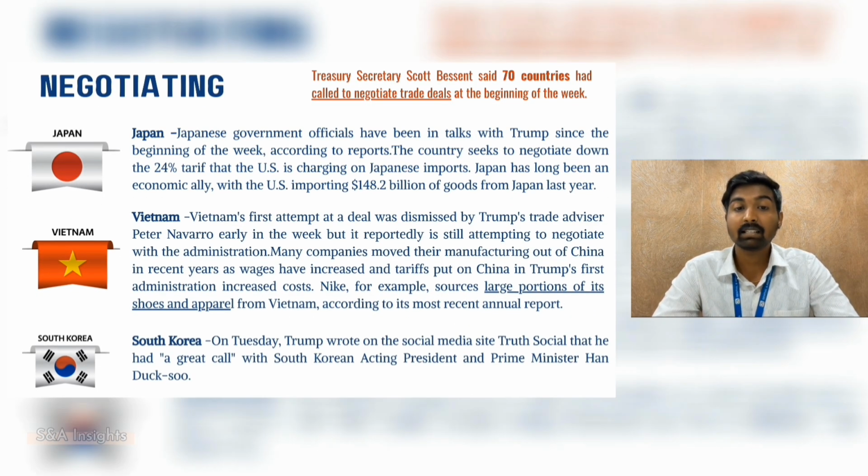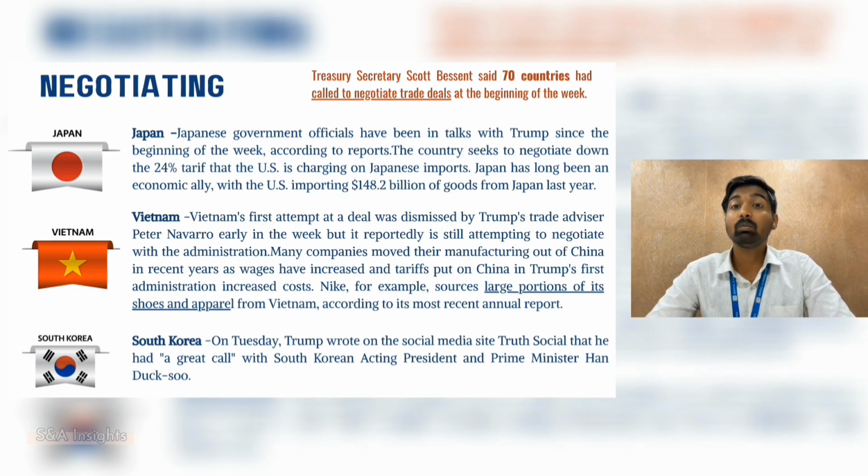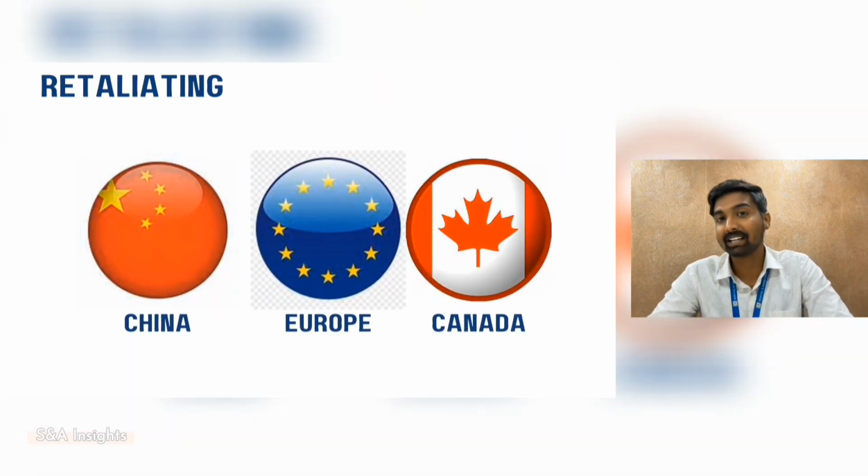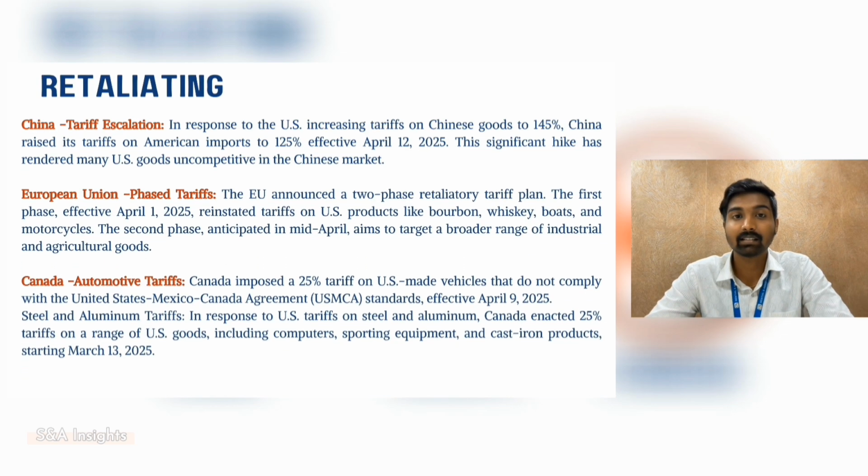Almost 70 plus countries are ready to negotiate, including Japan, who can't afford a trade war, so they're negotiating. Vietnam tried once, got rejected, but is still at the table. South Korea, Mr. Trump called their PM, signaling a possible deal. For these nations, compromise is better than economic chaos. And the ones who retaliate are the fighters.